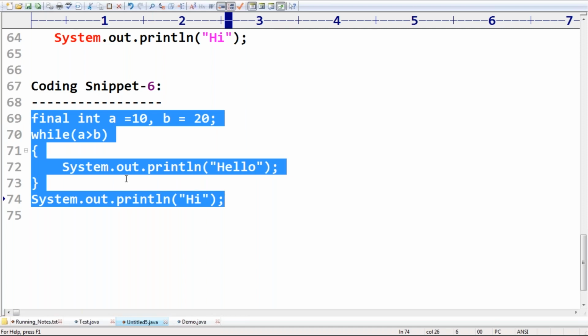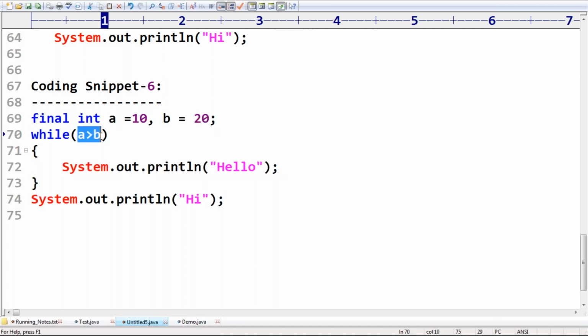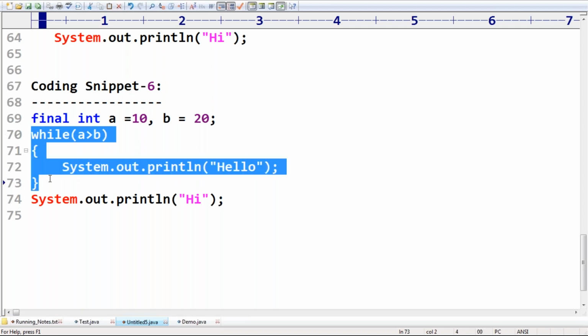It is invalid again because it is false. If it is false, the loop body never gets a chance, so this statement becomes unreachable.